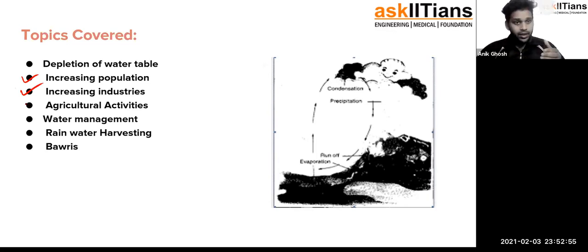The agricultural activity. So here you can understand, the increasing population, the increasing industries and agricultural activities, all of them are harming the water table. Right now we are going to discuss what is causing our water problems, and how to manage this water from now on.